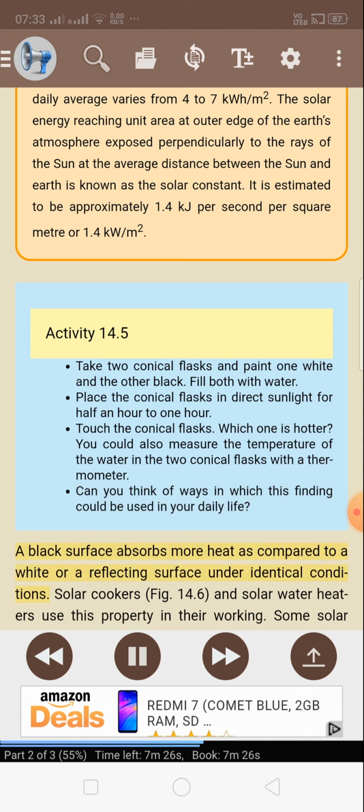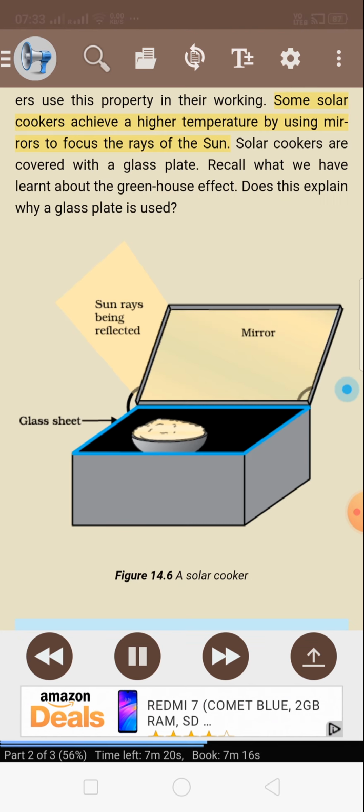A black surface absorbs more heat as compared to a white or a reflecting surface under identical conditions. Solar cookers (Figure 14.6) and solar water heaters use this property in their working. Some solar cookers achieve a higher temperature by using mirrors to focus the rays of the sun. Solar cookers are covered with a glass plate.